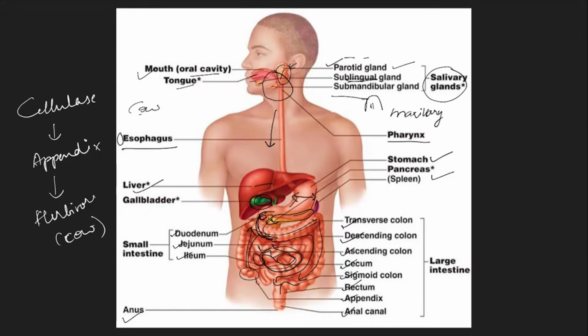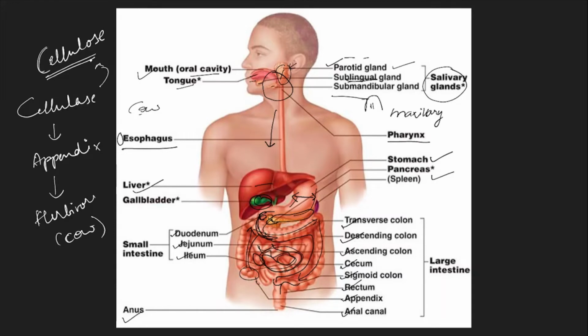We need to try to connect the dots here. Herbivores consume only plant materials which are raw and not cooked. In plants, where do you find this cellulose? I just mentioned that it is a polysaccharide found in plants.